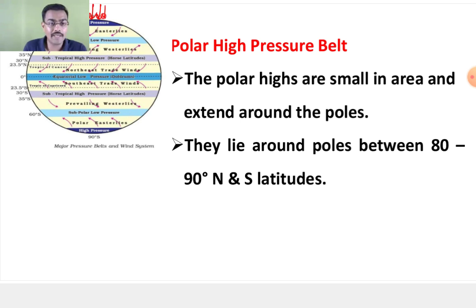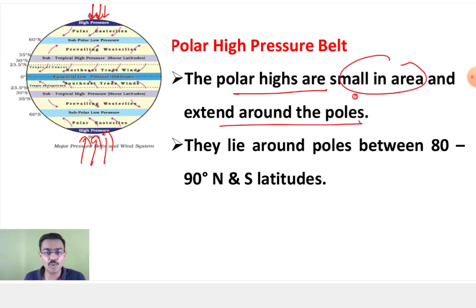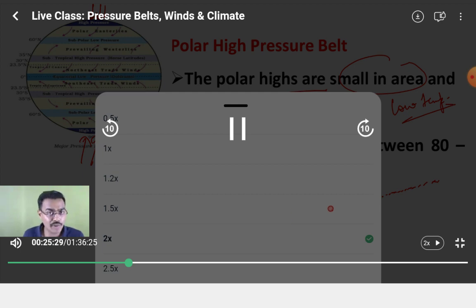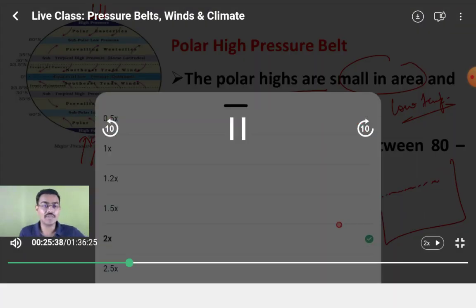Last is your polar high pressure belt. You can see here, the polar highs are very small in area comparatively and extend around the poles. Now poles have a very low temperature. Since you have a low temperature, the space between the molecules will be very less. So the density will be very high, that is mass per unit volume. That will be very high because you will have more mass per unit volume. So the air will subside, and so you will have the polar high pressure belt.